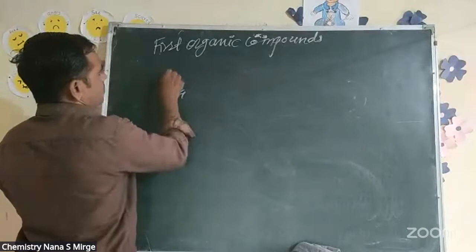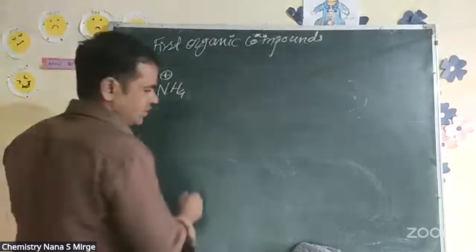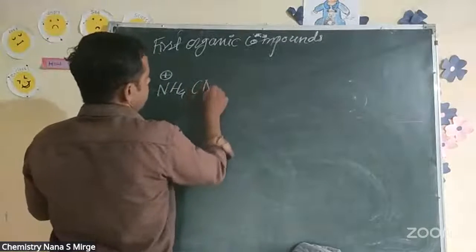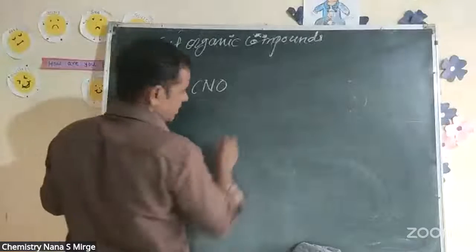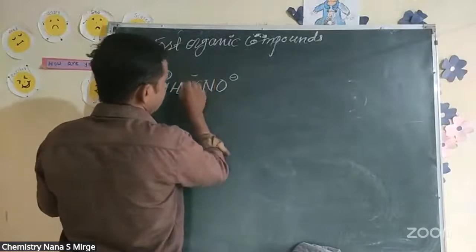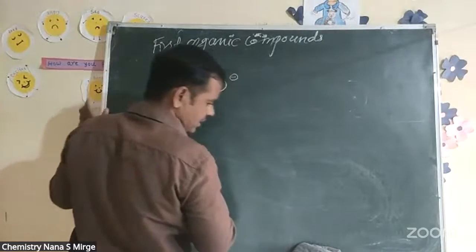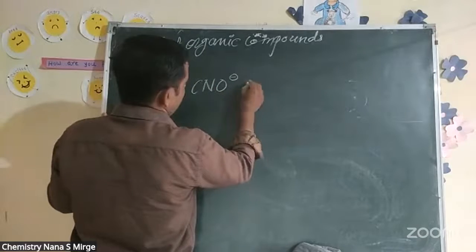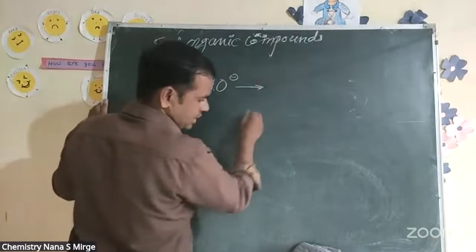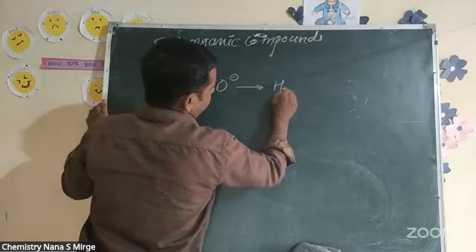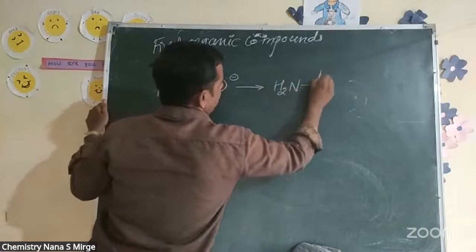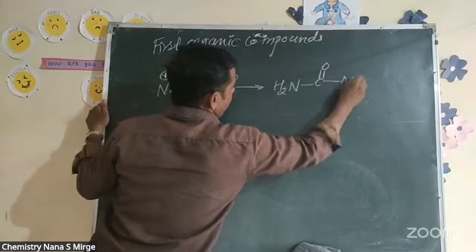NH4 positive charge, and C and O with nitrogen, negative, this is carbon, C and O negative, and the reaction forms H2N single bond C double bond O and NH2.